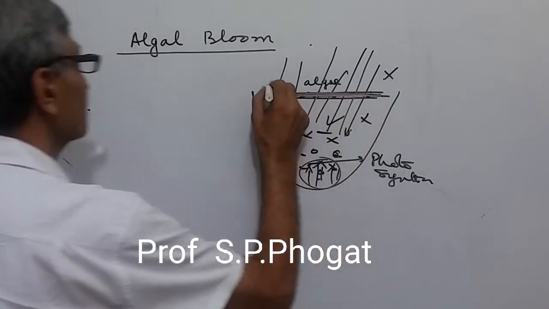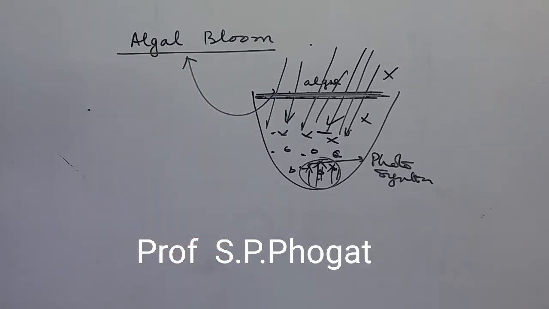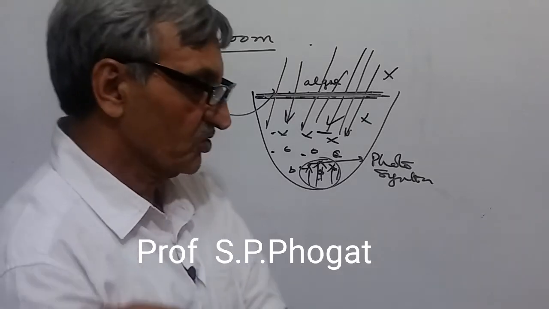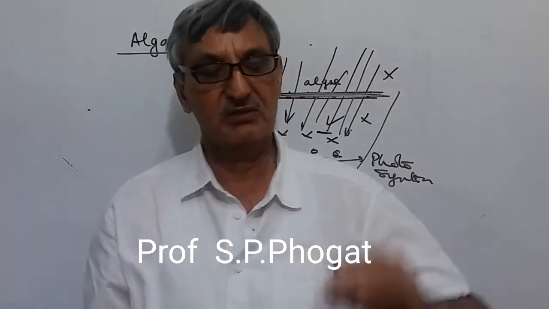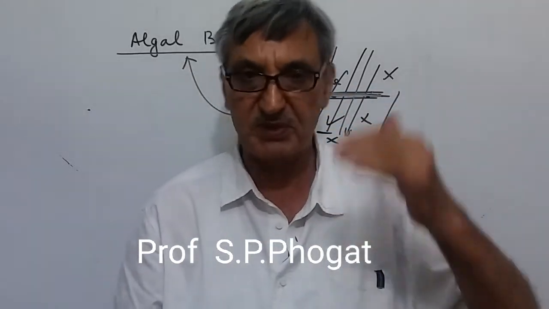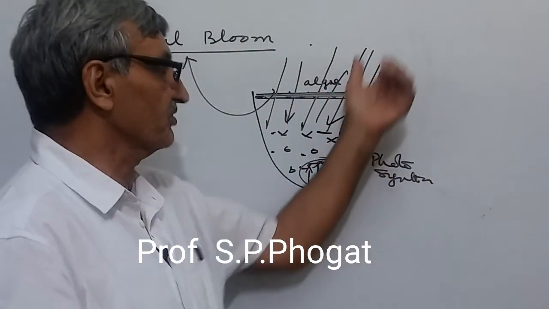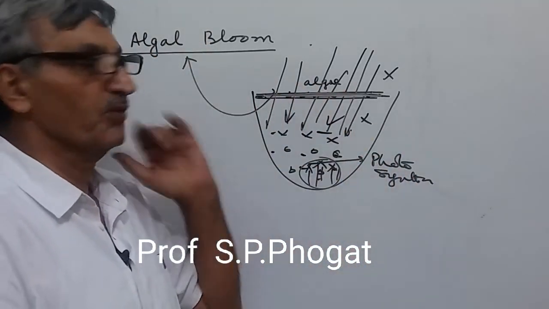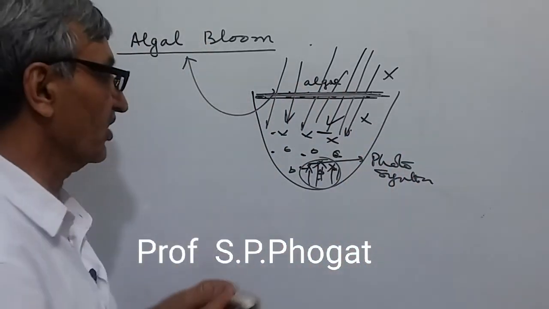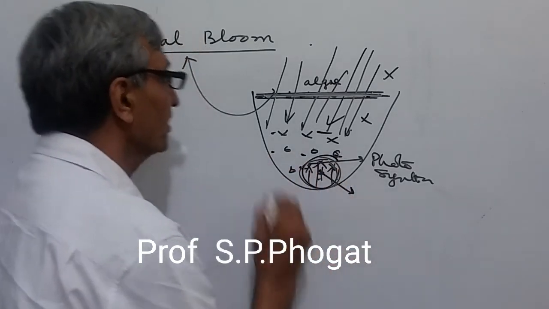This layer is called algal bloom. Algal bloom is an excess of algae on the surface of a water source. A water source is there, and you find algae. The algae is there more than required, which stops the rays of sunlight from passing through it, and this is called algal bloom. And when the plants below are not able to get sunlight, they will die.